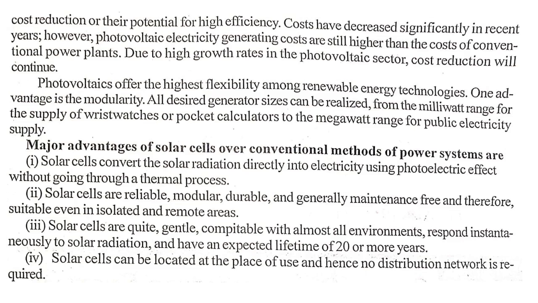Solar cells can be located at the place of use and hence no distribution network is required. They make use of the most abundant and free energy source on the planet. Direct conversion is possible, with no intervention of any heat engine.